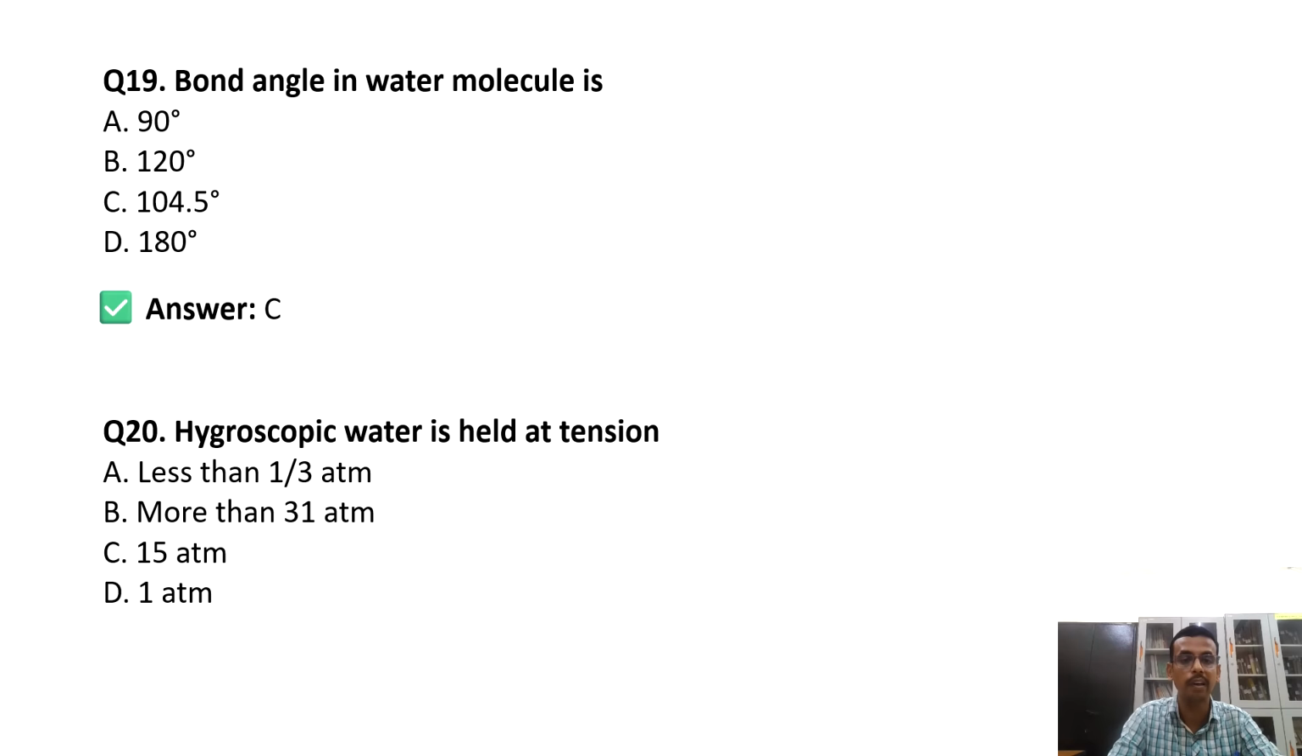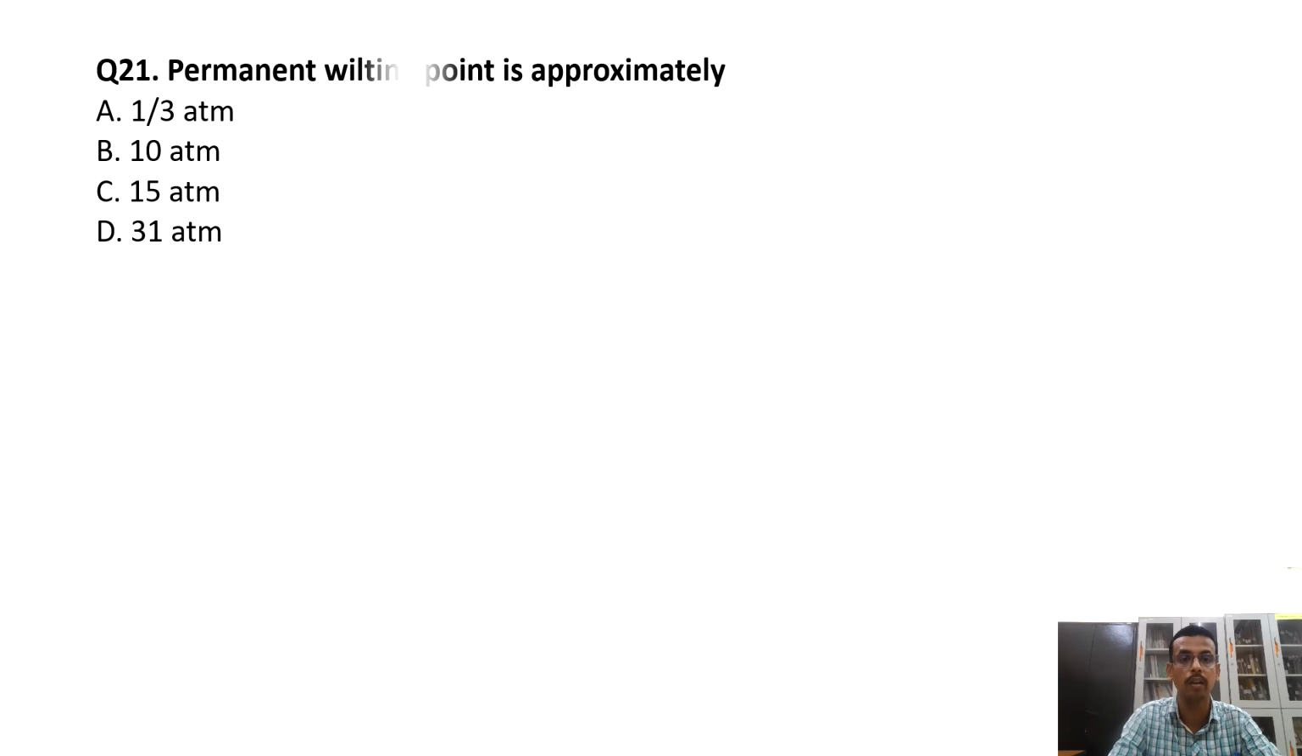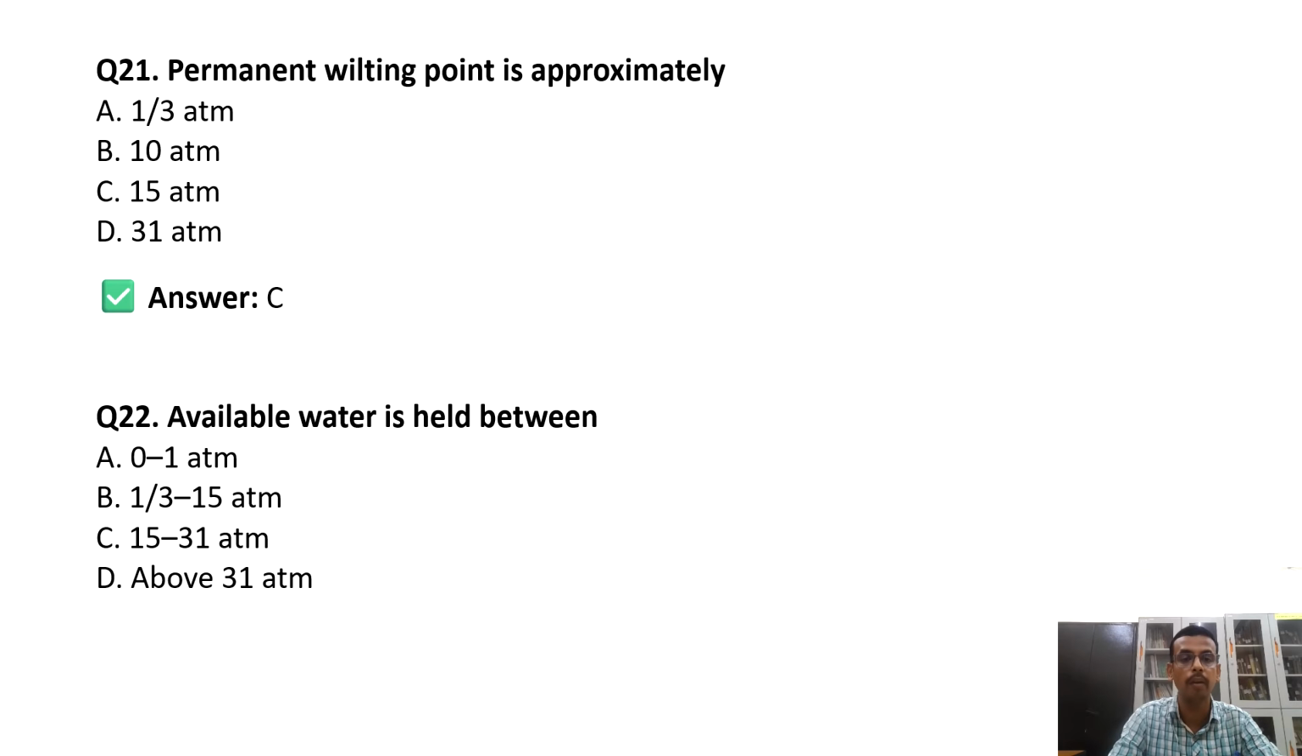Then hygroscopic water is held at what tension? Yes, B, more than 31 atmosphere or 31 bar. The water held by small particles is known as hygroscopic water. Permanent wilting point is at 15 atmosphere or 15 bar. Available water is held between 1/3 bar and 15 bar, that is between field capacity and permanent wilting point.